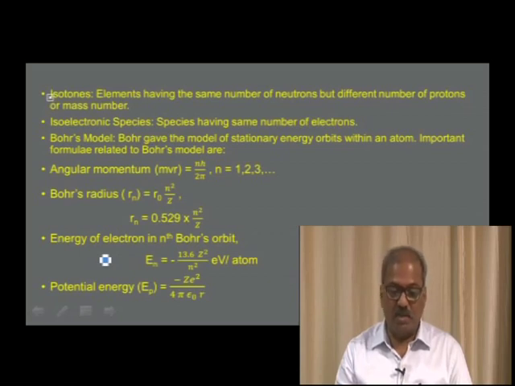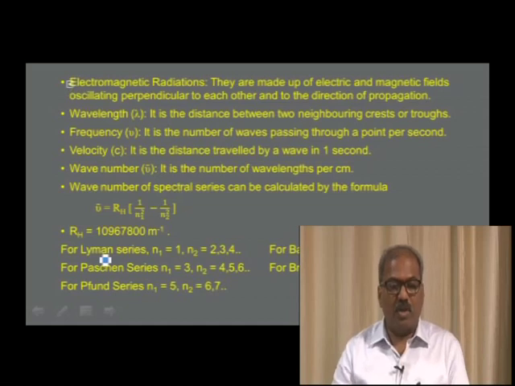Energy of electron in nth Bohr's orbit is given by En is equal to minus 13.6 Z square by n square electron volt per atom. Potential energy is given by minus Z e square divided by 4 pi epsilon naught r.